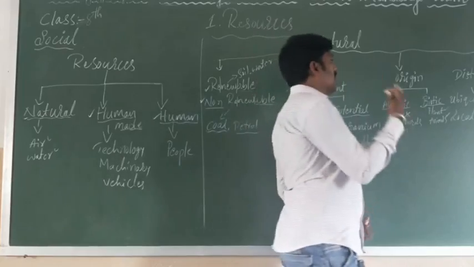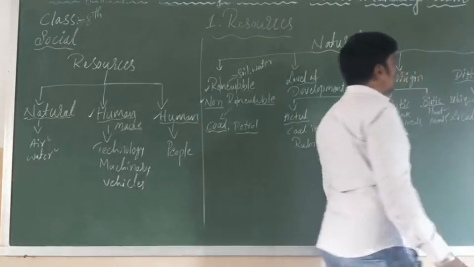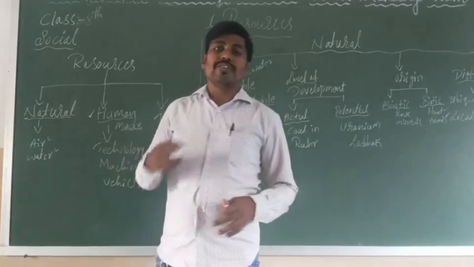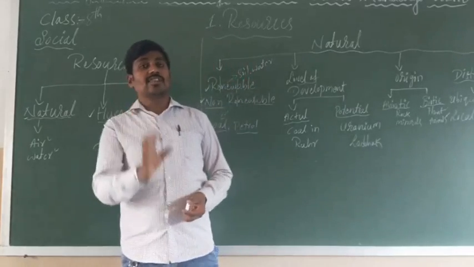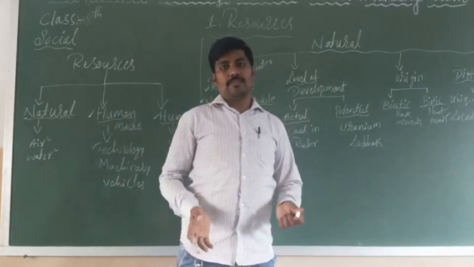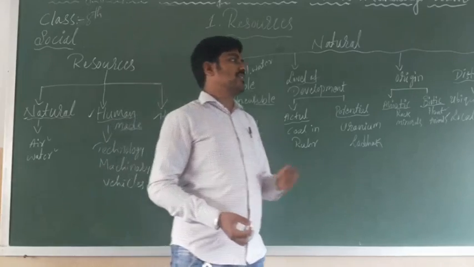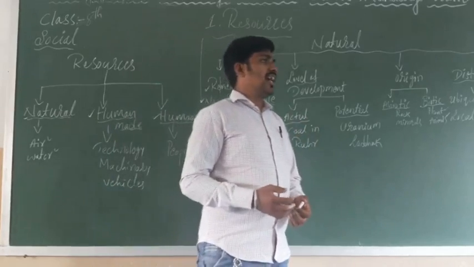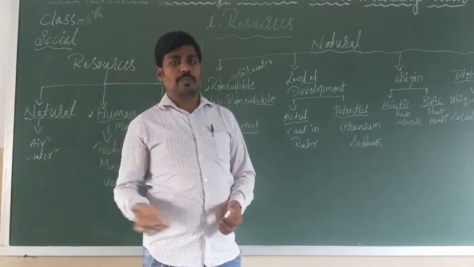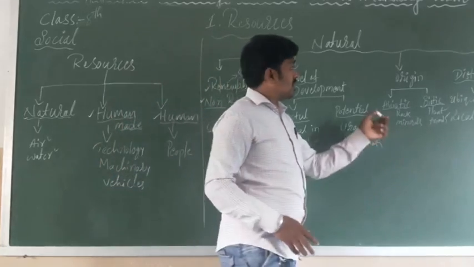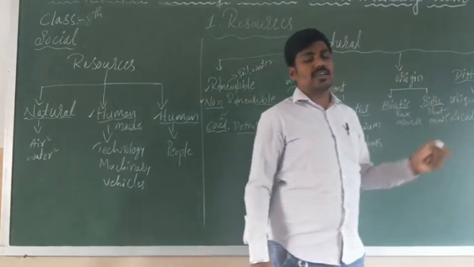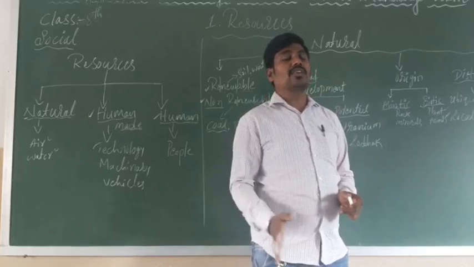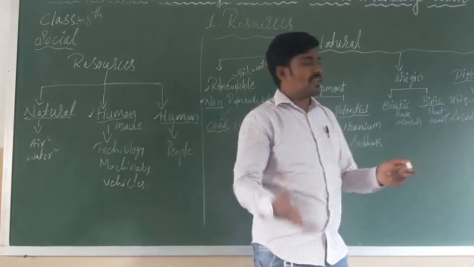In the same way, if you go further, the distribution is there. What is the distribution? See, all the natural resources, we don't find in one place, and all the natural resources you don't find everywhere. Natural resources especially are not found everywhere, and some are found in very few places. This distribution is what we are going to study. The natural resources that you find everywhere are called